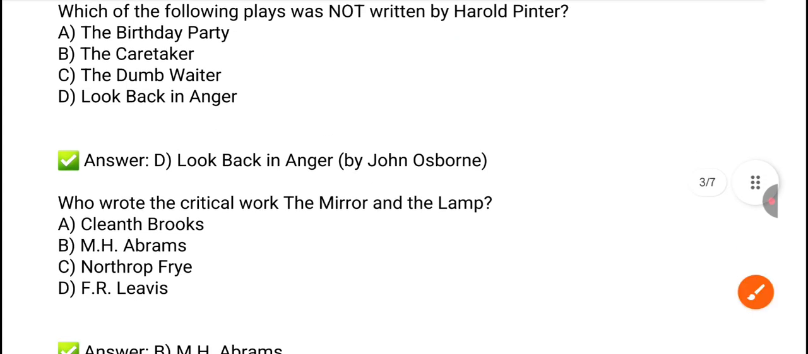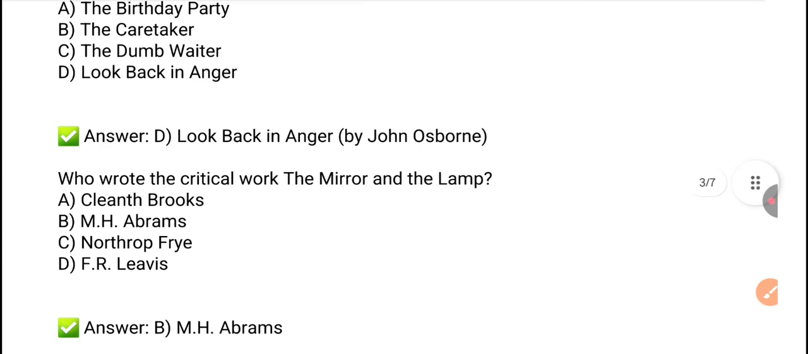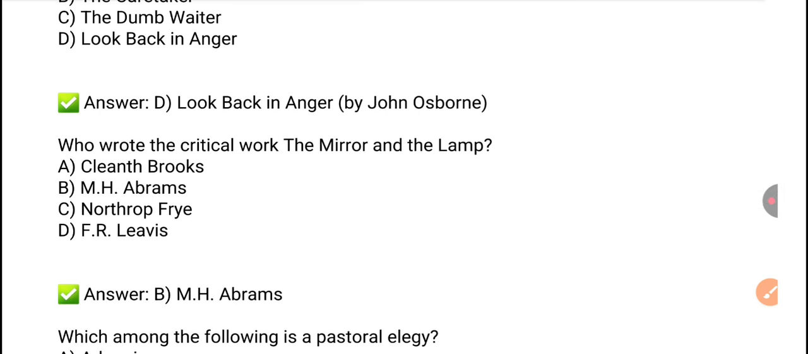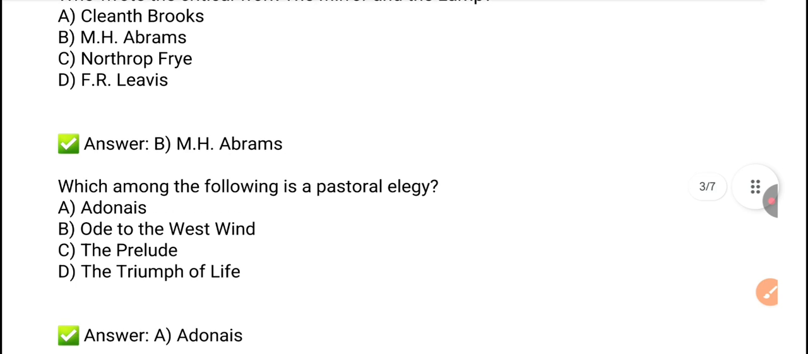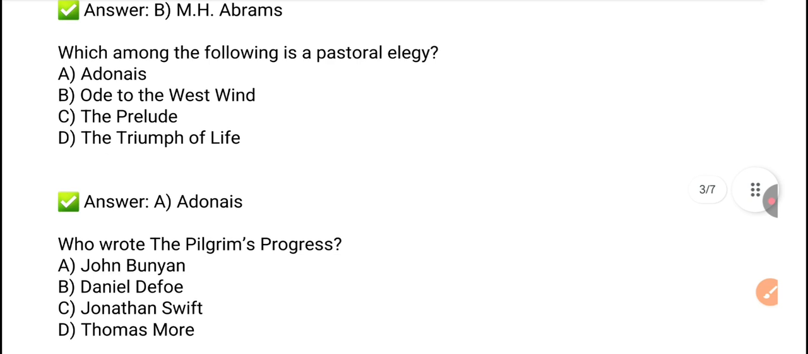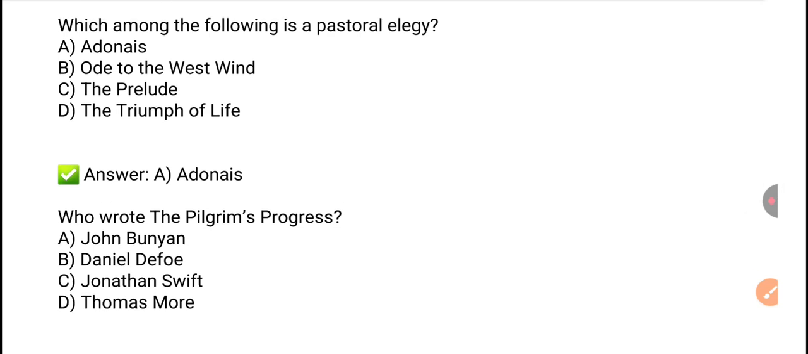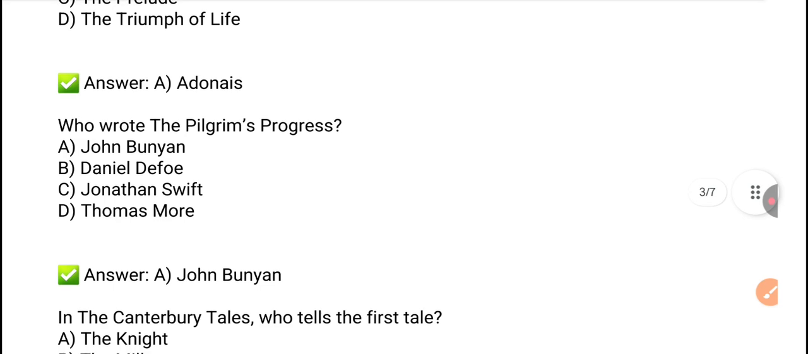Next question: who wrote the critical work The Mirror and the Lamp? Mirror and the Lamp is a work of M.H. Abrams. Next question: which among the following is a pastoral elegy? So here the Adonais is a pastoral elegy. Next question: who wrote the Pilgrim's Progress? The Pilgrim's Progress is a work of John Bunyan.